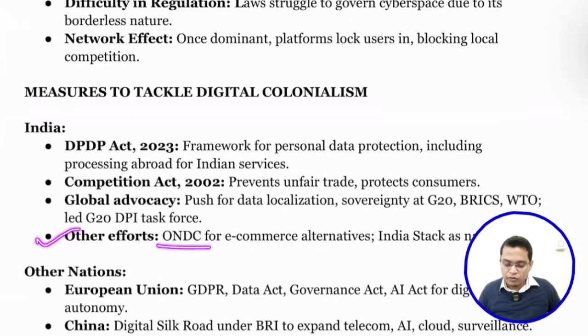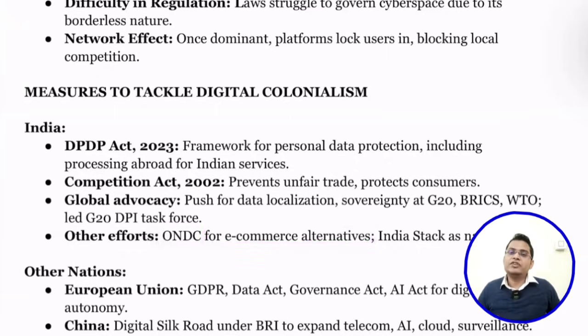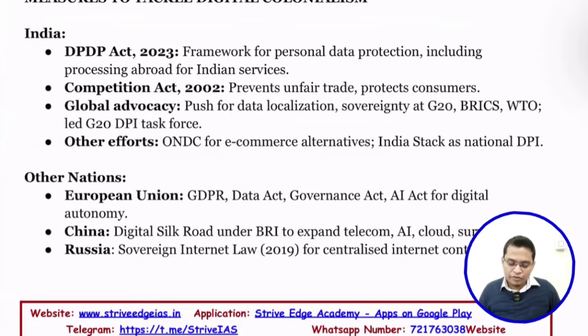Another effort is ONDC, the Open Network for Digital Commerce. We are planning to have an e-commerce alternative. Just like UPI, we want to set up a platform where everyone can sell and buy online. India is also building its India Stack as national DPI, digital public infrastructure.